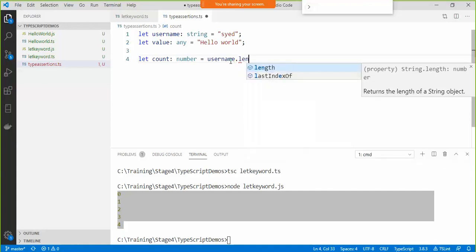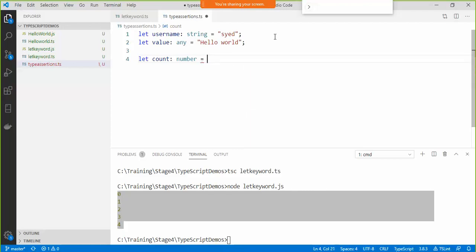So here if I say length, I'm getting access to length. But for this value variable, if I try to say value dot, I'm not getting it, because it can be anything. It can be string, it can be number, and number will not have that particular property called length.